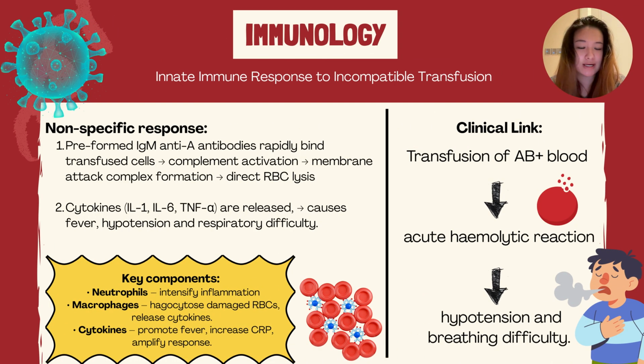If the transfused blood carries antigens that react with donor-derived antibodies, an innate immune response occurs. The complement system activates first, forming the membrane attack complex that lyses the incompatible red blood cells. Innate cells like macrophages and neutrophils are then rapidly recruited. They clear the damaged red blood cells and release cytokines including IL-1, IL-6, and TNF-alpha. These cytokines drive fever, hypotension, and respiratory difficulty by causing widespread inflammation and capillary leak. Together, complement activation and cytokine-driven innate immunity explain the acute hemolytic transfusion reaction.